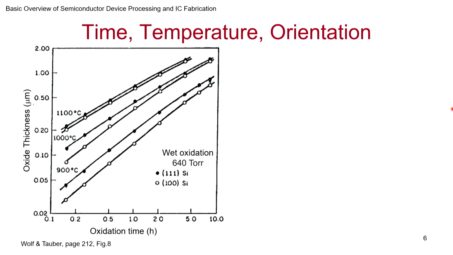So this is a very useful chart, and you can use such charts for finding out how much time you need to oxidize in oxygen or water vapor. Here of course it is wet oxidation, so we are using water vapor here, and you are able to predict what would happen. So let's look at it.